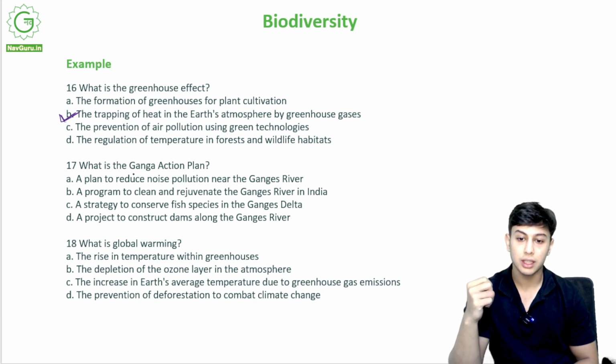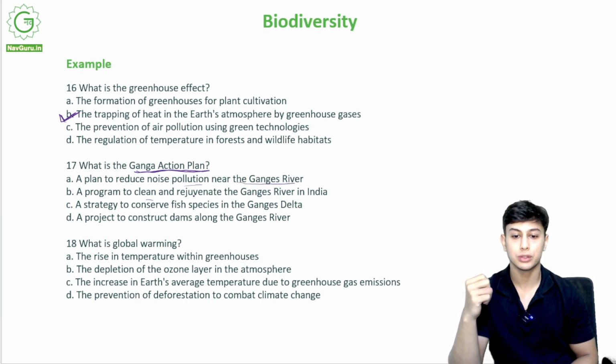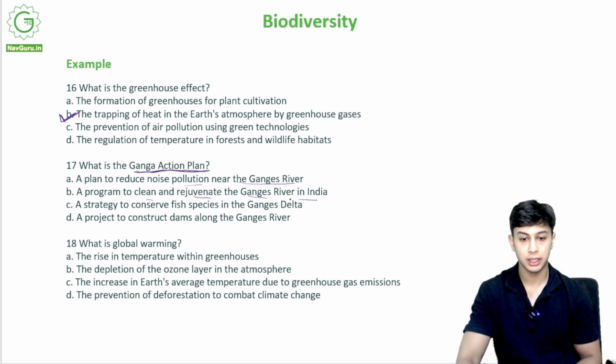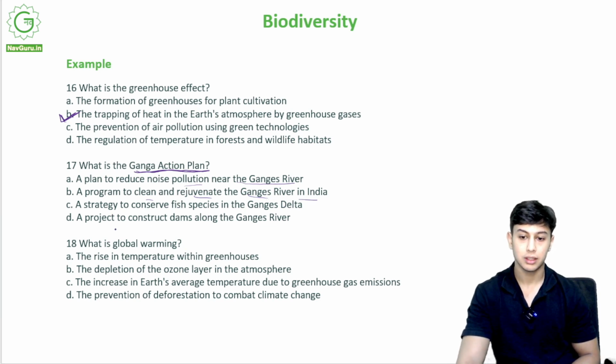What is the Ganga Action Plan? A plan to reduce noise pollution near the Ganges River. A plan to clean and rejuvenate the Ganges River in India. A strategy to conserve fish species in Ganges Delta.